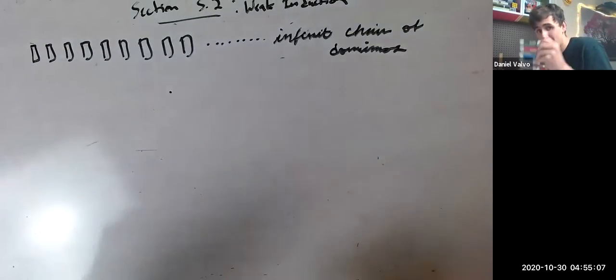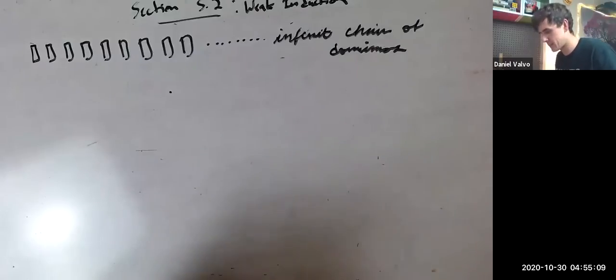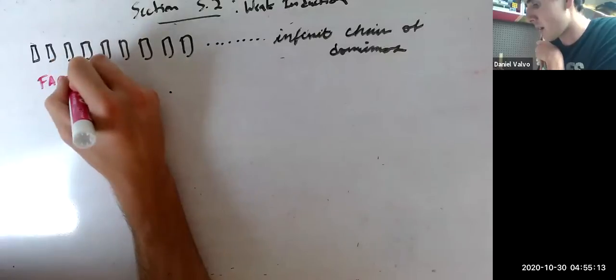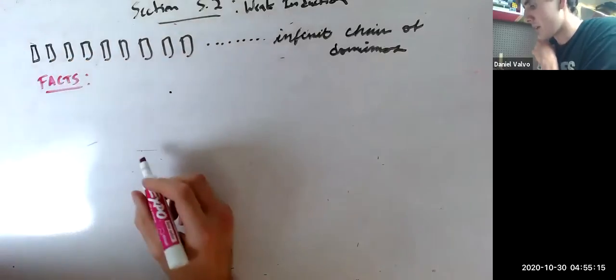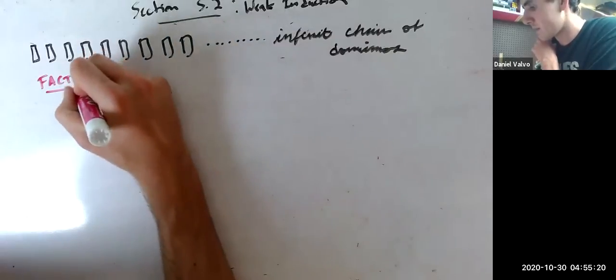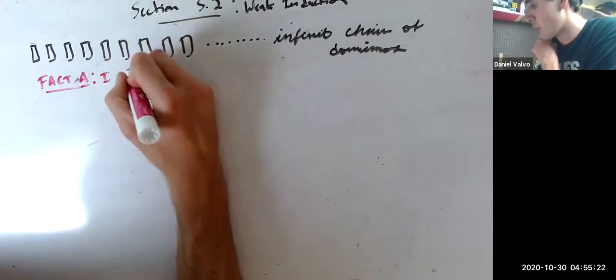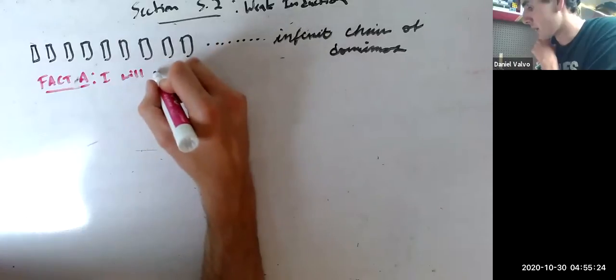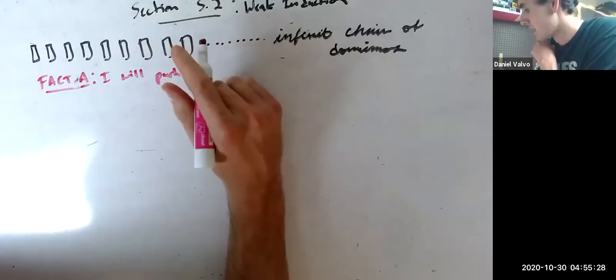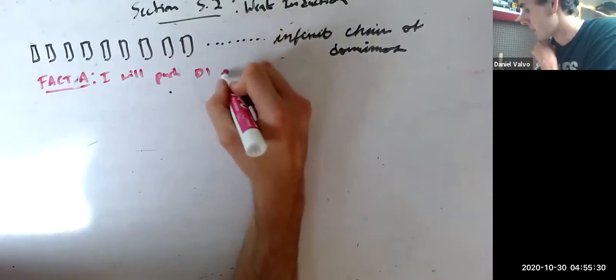Right? Let's look at two facts. Two facts about this scenario that I'm going to tell you right now. Fact A: I will push the first domino over. Push, not pish. I will push D1 over.